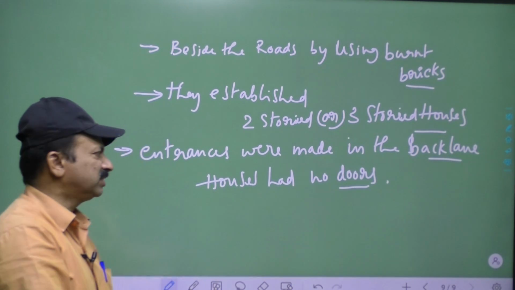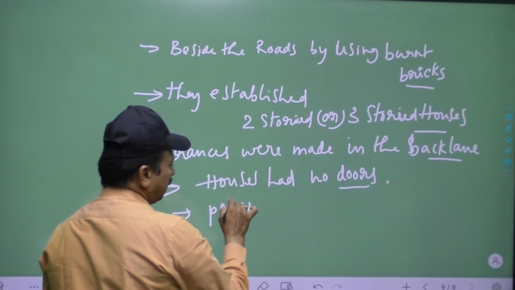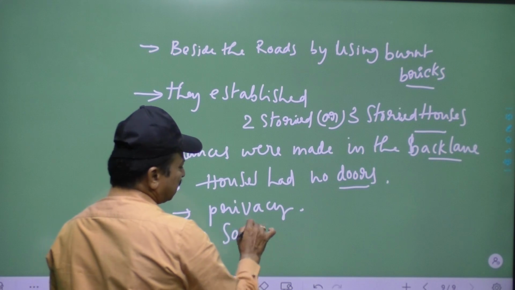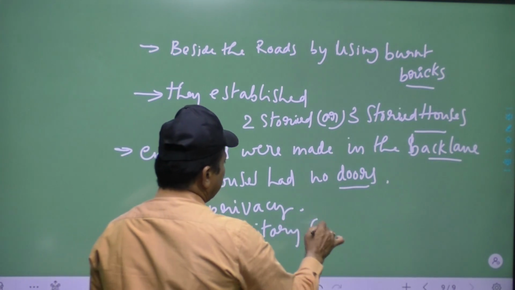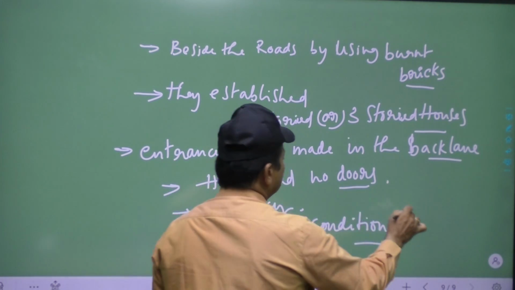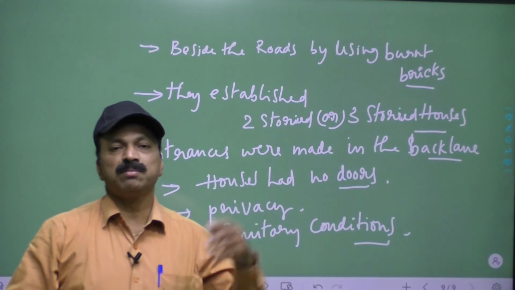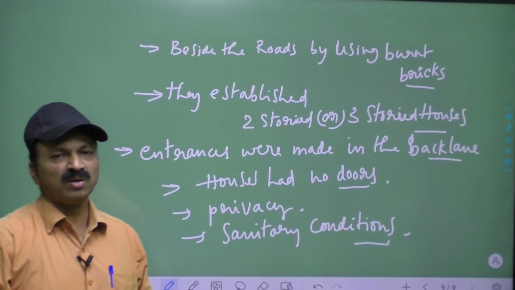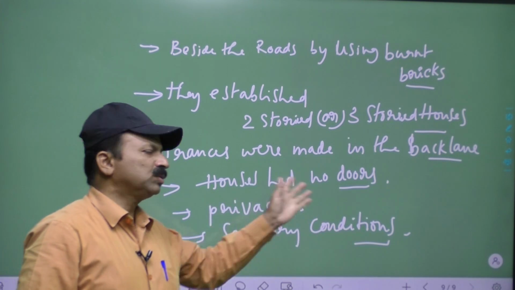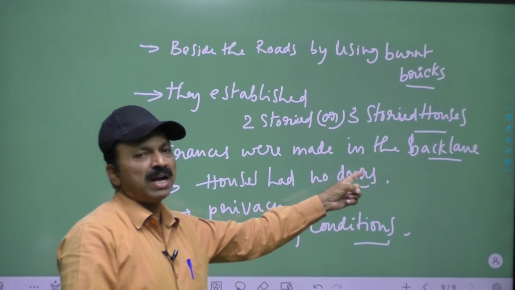So that is one of the points. And because of privacy, that is also one. Sanitary conditions were also followed by them. When they take their cattle on the main road, all the dust will rise and it will enter the house. If the entrance is in the back lane, dust will not enter. Like that, sanitary conditions is one, privacy is one, houses had no doors is one. So with all these, they made entrances in the back lane.